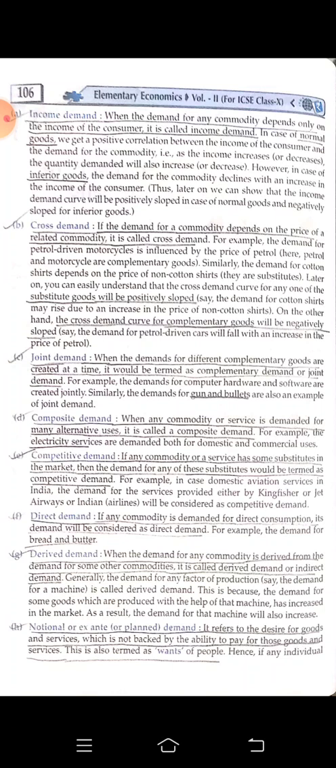So it is having a negative effect. As the price of petrol is increasing, the demand for the car is decreasing. It is having a negative effect. This is called a complementary good.